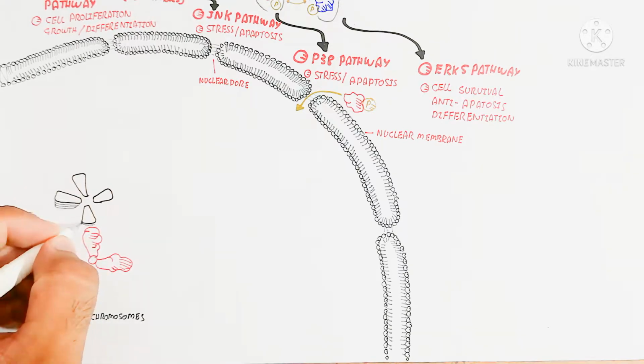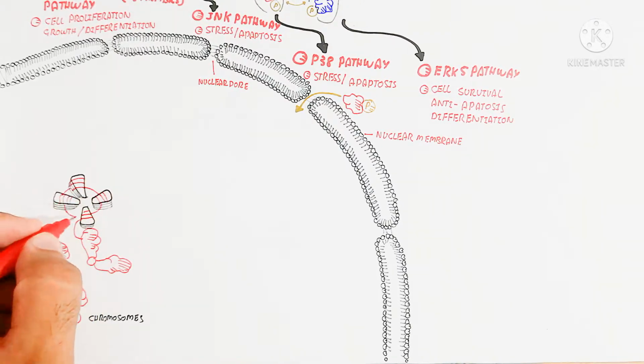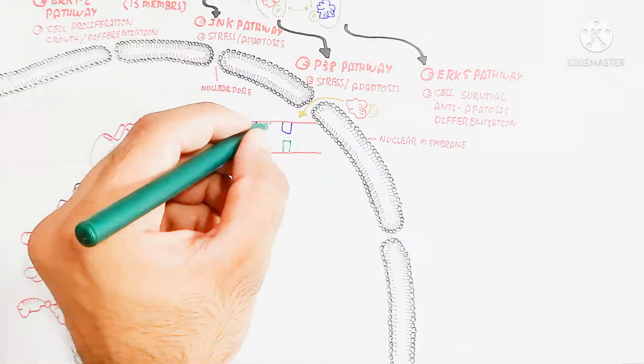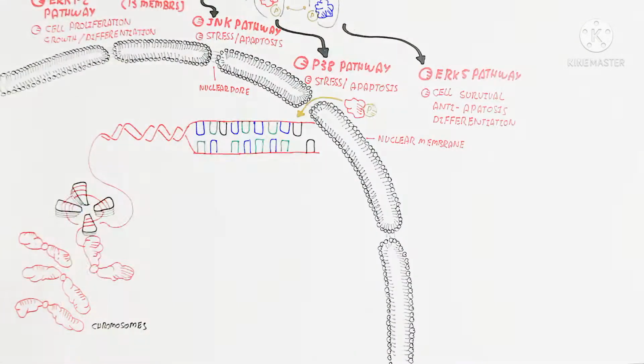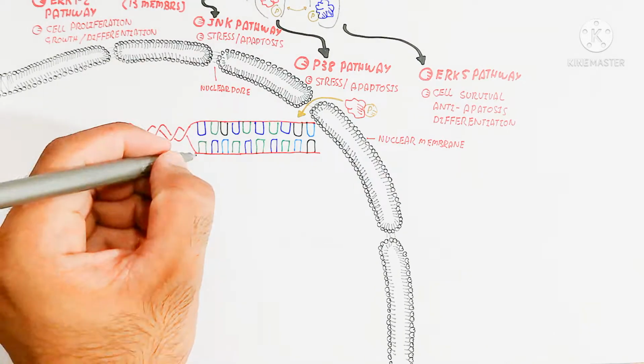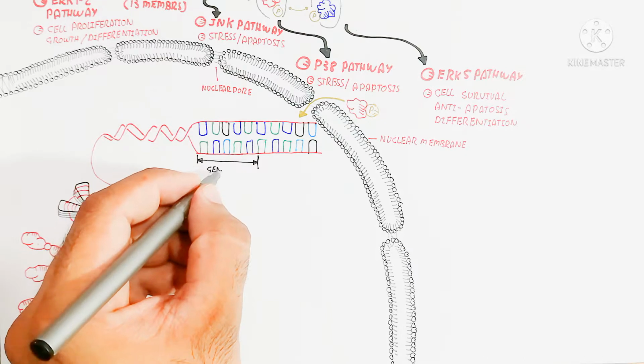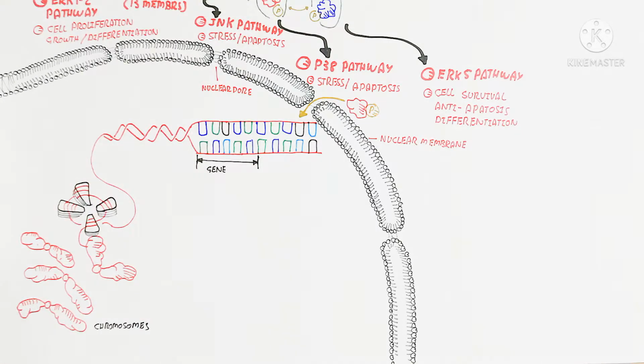So here is the nucleus, which contains chromatin material, the genome, which contains chromosomes, and each chromosome is made up of histone proteins. The histone protein is an octamer, containing 4 types. Wrapping around the DNA is known as the nucleosome. So here is the DNA, which contains a gene.